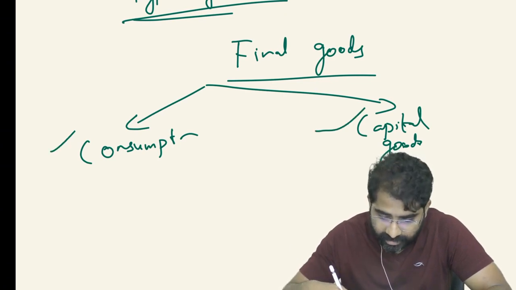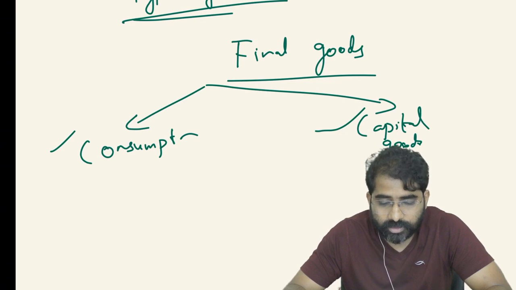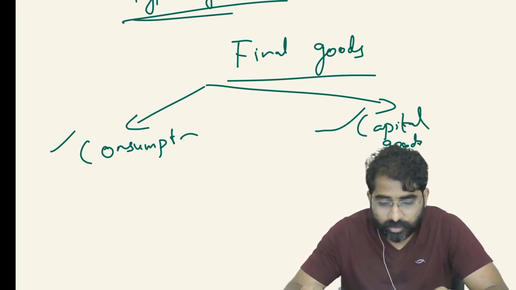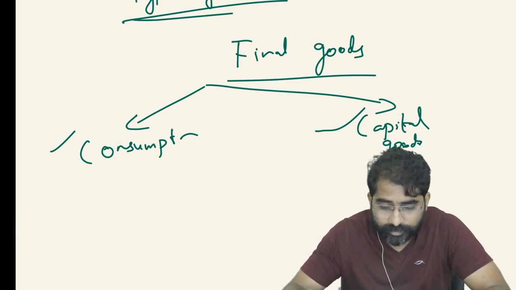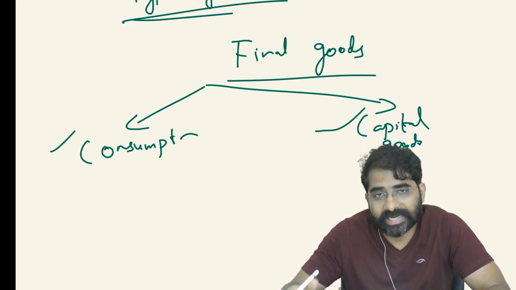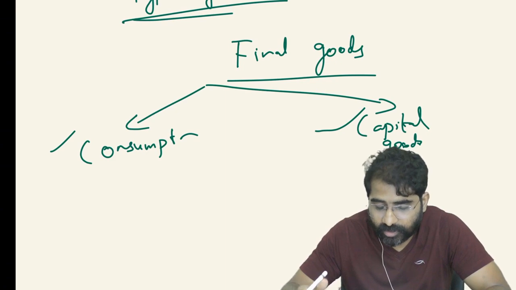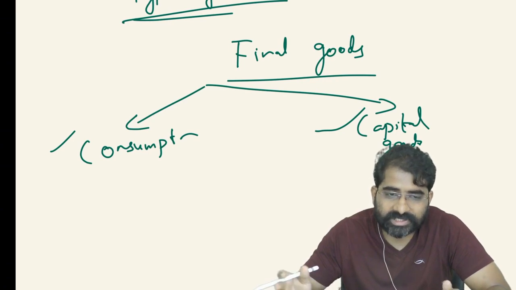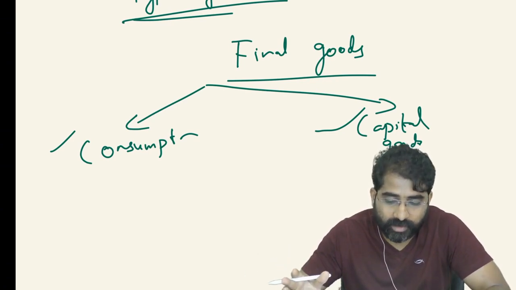Then in the final goods, we have the capital goods. So this is basically capital, that means capital goods. It is a produced output that is created by a man-made process. This capital good also acts as an input for further production process, like a machine. Now, when it is acting as an input, it will not get transformed or consumed. There will be no change with respect to its size, shape, etc.